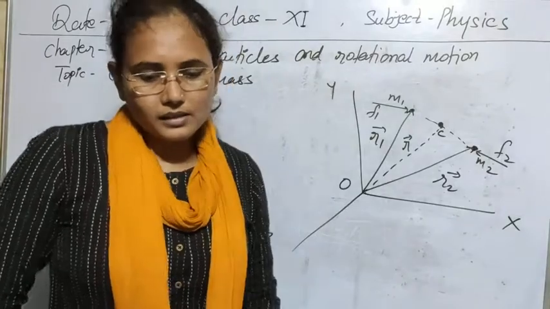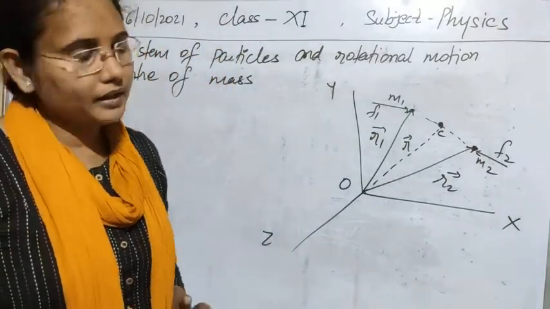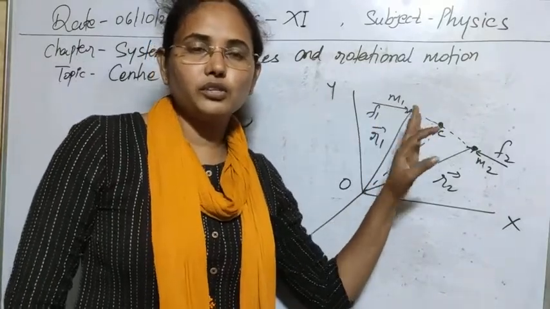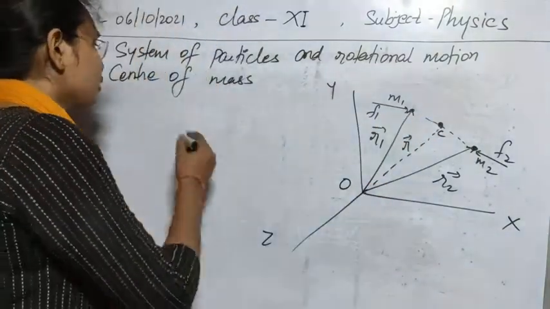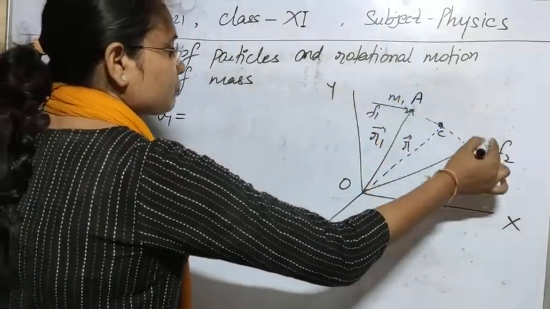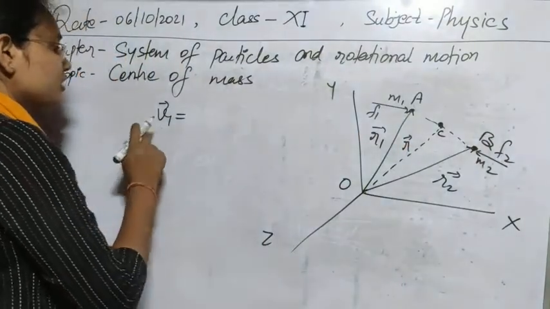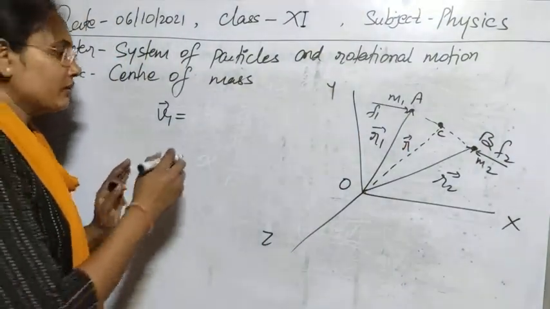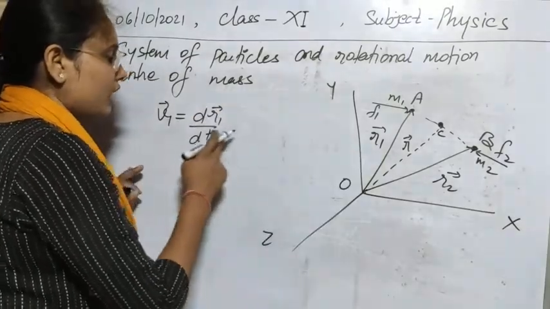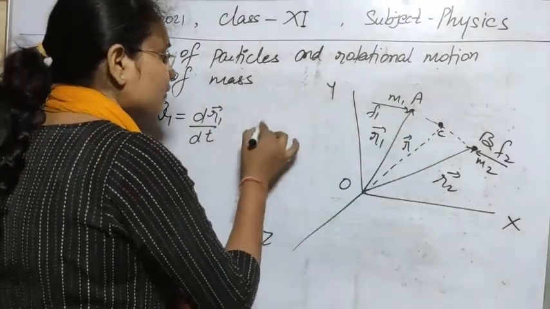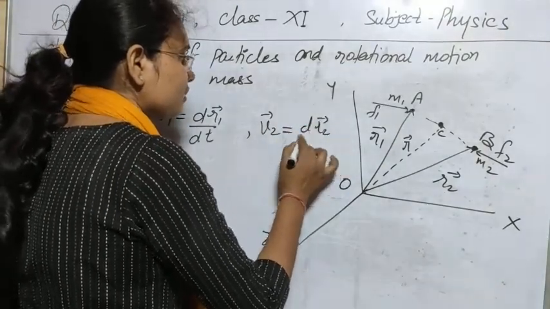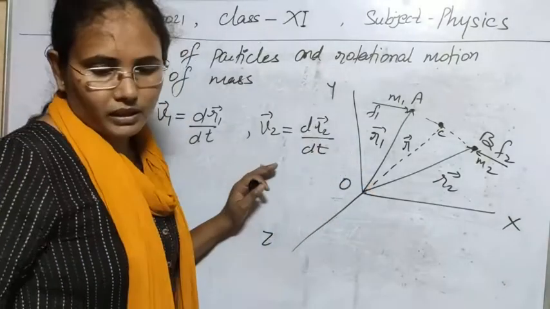First of all, we can calculate the velocity with which these particles will start to move whenever the force is applied on them. Let this be point A and this point B. The velocity of point A, denoted by V1, is the rate of change of displacement, dR1 by dt. Similarly, the velocity of the second mass M2 is the rate of change of displacement, dR2 by dt.